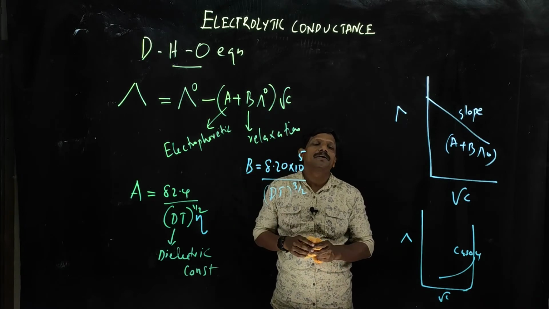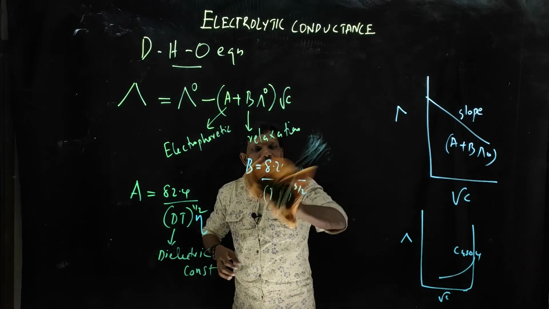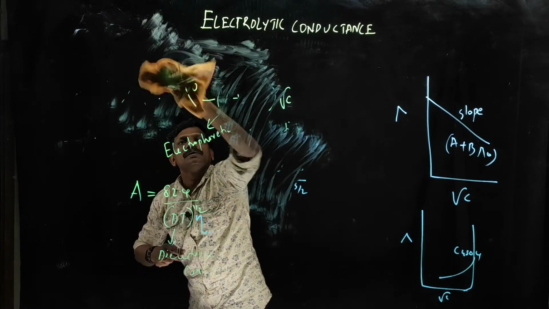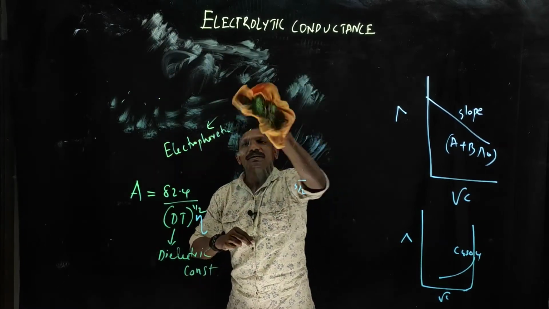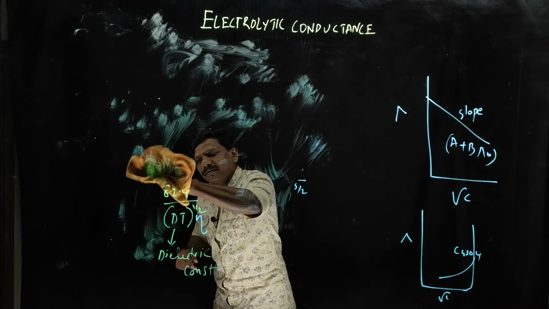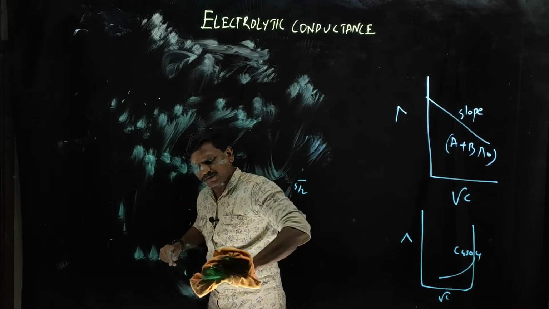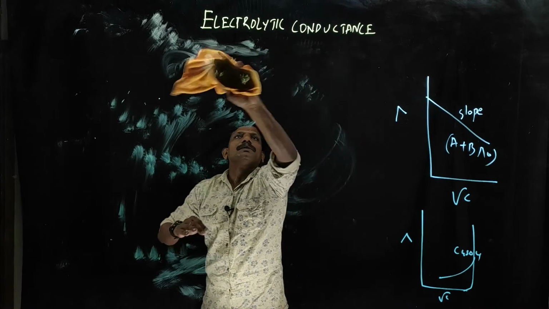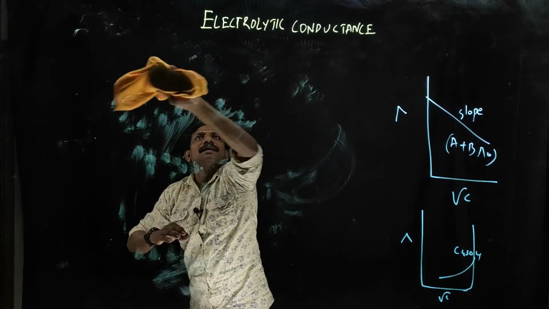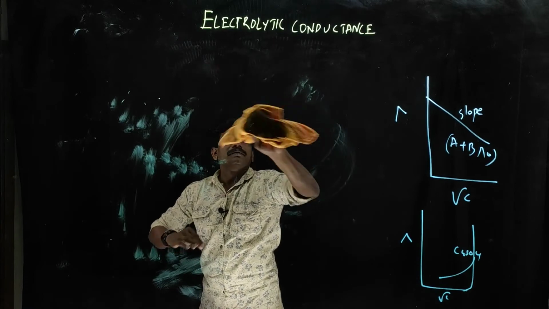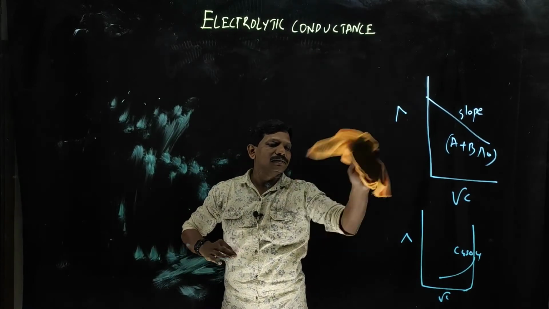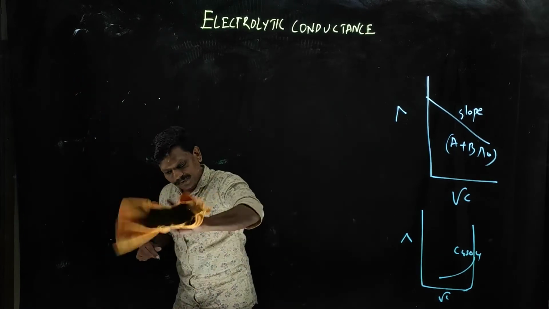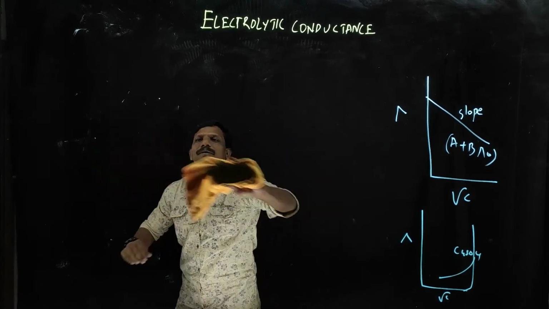Okay, now I am going to tell you about two more factors that affect the electrolytic conductance. These two are experimental facts. One is known as the Debye-Falkenhagen effect, and the other one is the Wien effect. Debye-Falkenhagen effect and Wien effect. Okay, so very briefly I will tell you. You can read about all these things in detail; there are experimental results about all of them. Just briefly I will tell you what I mean by the Debye-Falkenhagen effect and Wien effect.